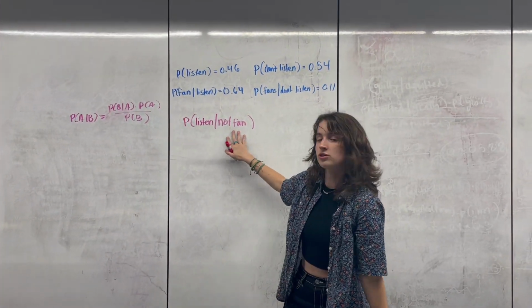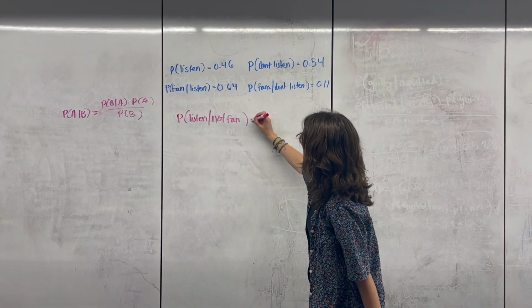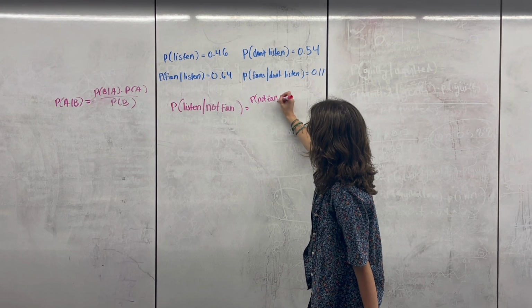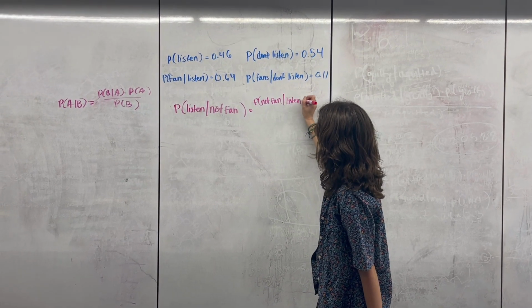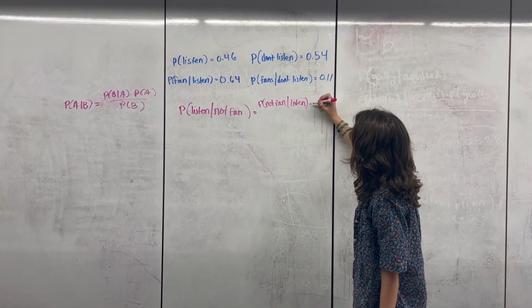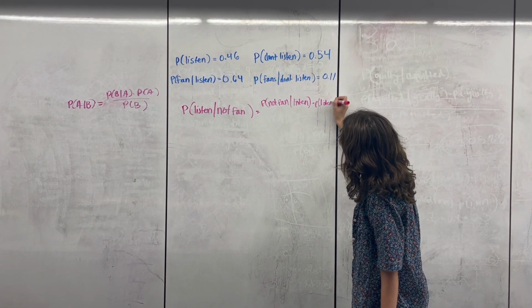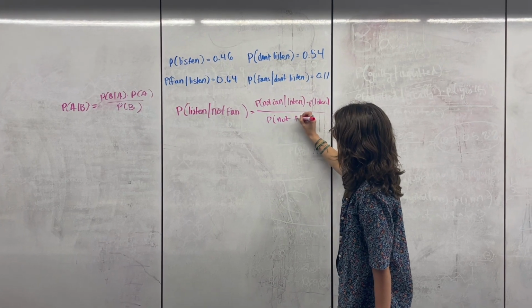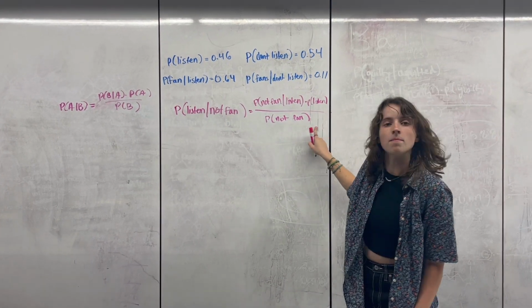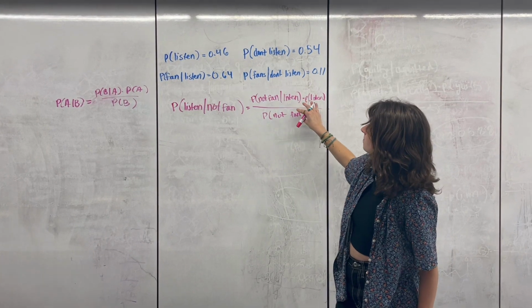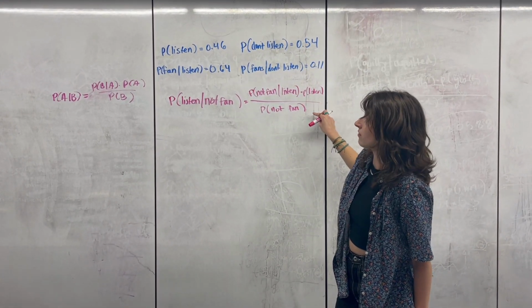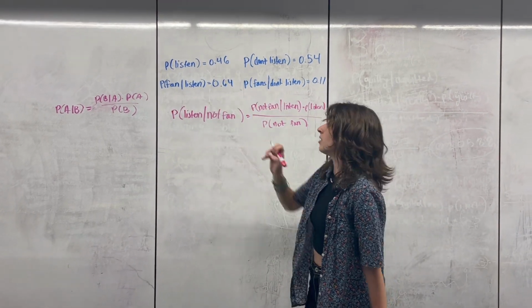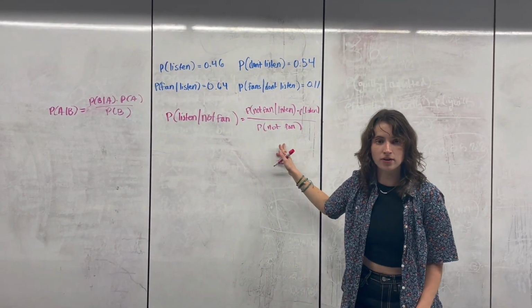If we restructure this with this formula, the answer is the probability that they're not a fan given that they listen, times the probability that they listen, divided by the probability that they're not a fan. We don't directly have all of these, right? We have this one, P of listen is just 0.46, but we may have to do some thinking and some math to find the other two.